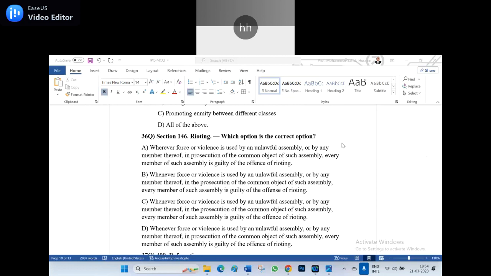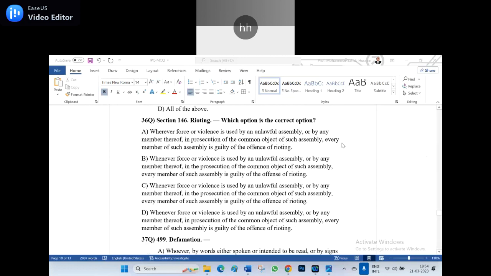C, whenever force or violence is used by the unlawful assembly or by any other member thereof is the prosecution of the common object of such assembly, every member of such assembly is guilty of the offence rioting. D, whenever force or violence is used by an unlawful assembly or by any other member thereof is in prosecution of the common object of such assembly, every member of such assembly is guilty of the offence rioting.